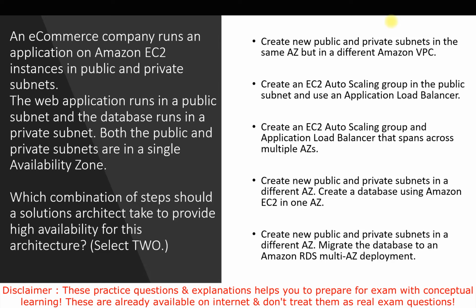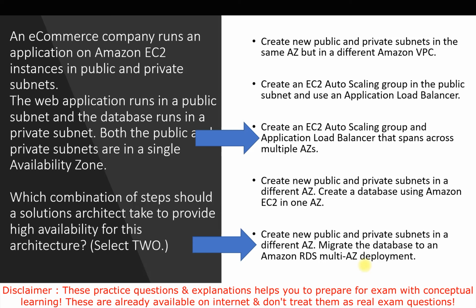So in that case, that is our fifth option, we will create new public and private subnets in different availability zones and migrate the database to Amazon RDS Multi-AZ deployments, because this will provide failover to another availability zone in case there is any failure in our primary database, or we can say in an availability zone. So if there is an issue with the availability zone, our database is still available in a different availability zone. So that's why we will go with option number 3 and option number 4 here.